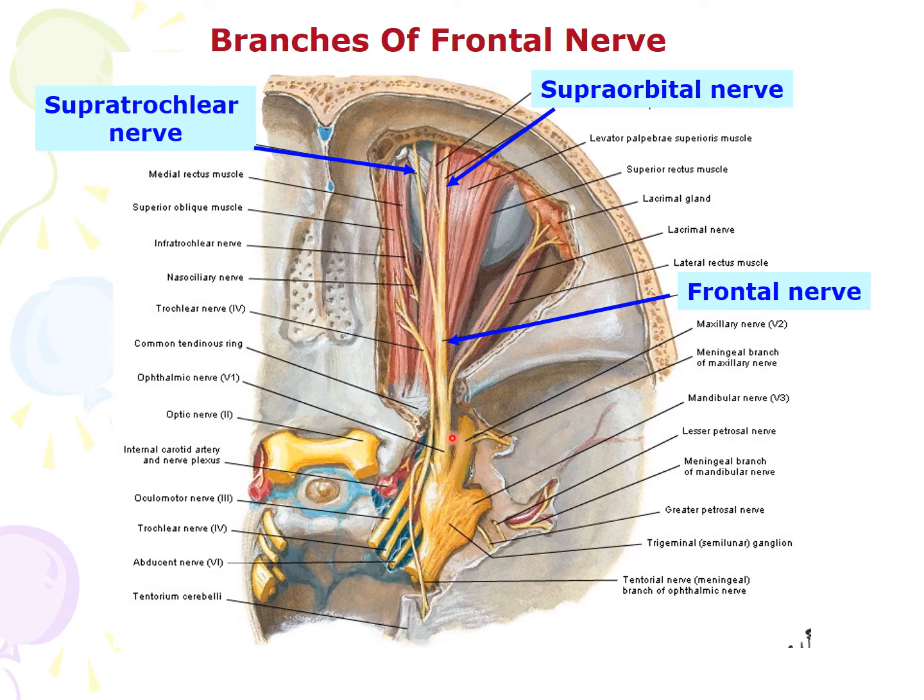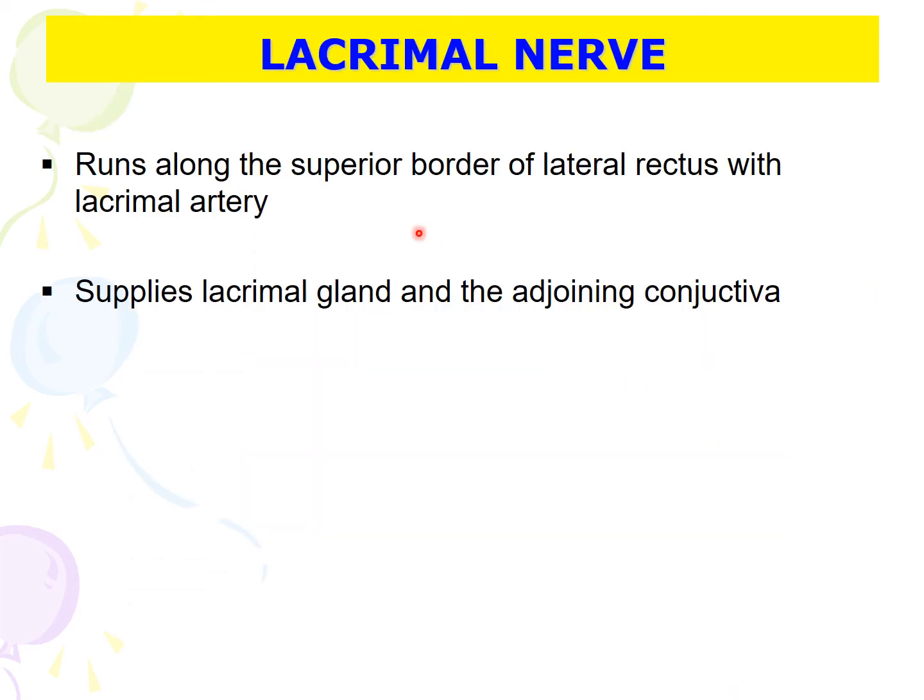This shows the branches of frontal nerve. Supraorbital nerve is located laterally, supratrochlear nerve is located medially. Lacrimal nerve is the smallest branch of the ophthalmic nerve. It runs along the superior border of lateral rectus with lacrimal artery, and it supplies lacrimal gland and adjoining conjunctiva.